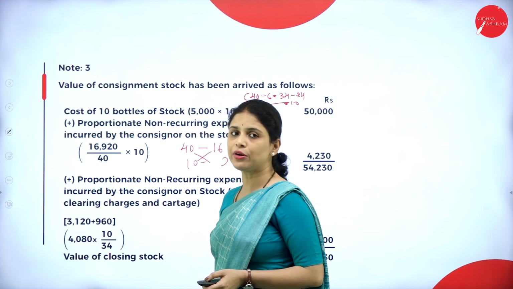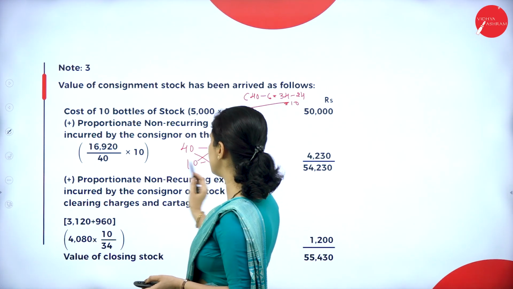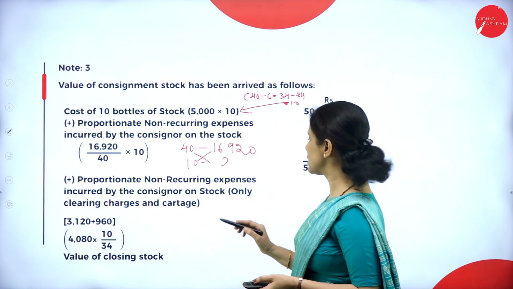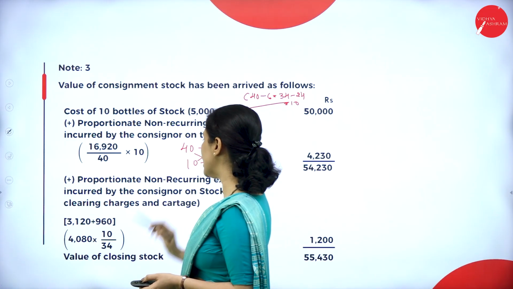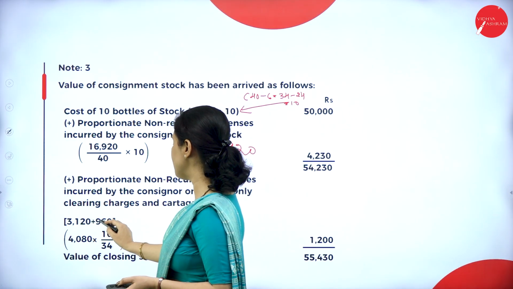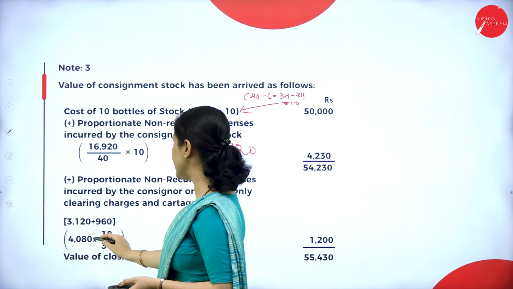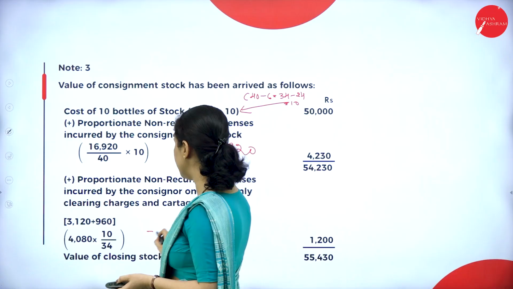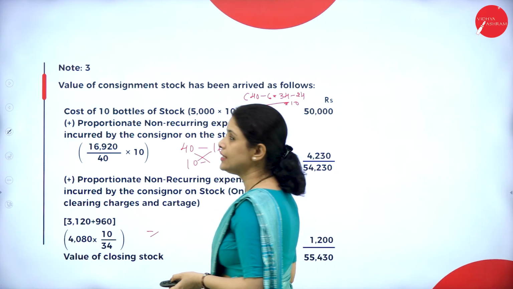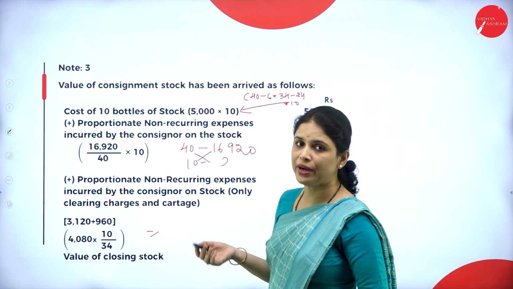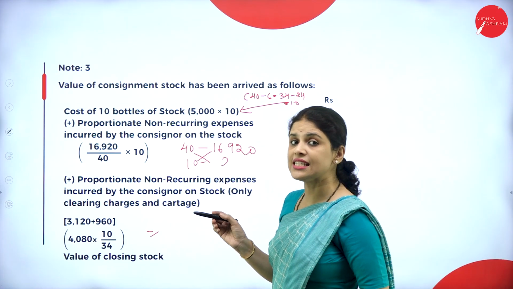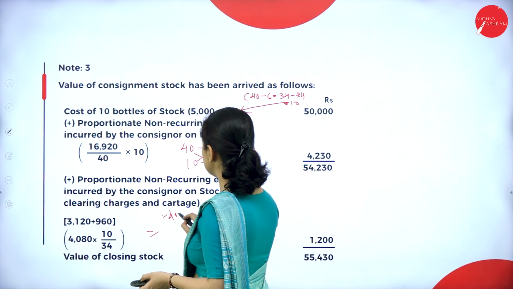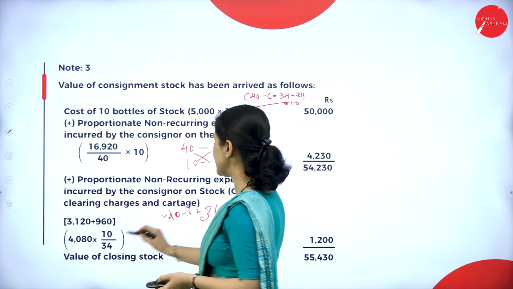Next, what we have to add? Proportionate non-recurring expenses incurred by the consignor on stock. What will come? Only non-recurring expenses. In that, only clearing charges and cartage. So it will be 3,120 plus 960, that is 4,080 into 10 by 34. So let us see how did we get this 34. They sent the goods for consignment 40, but how much did the consignee receive? Only 34 he received. So 40 minus 34 he received, that is this 34.